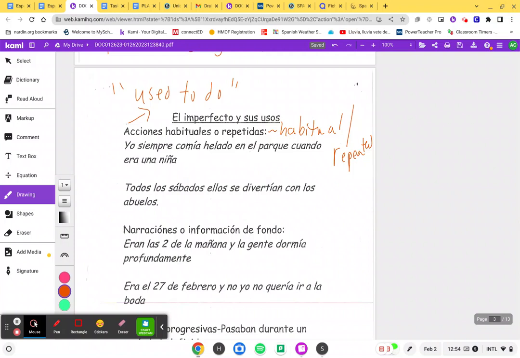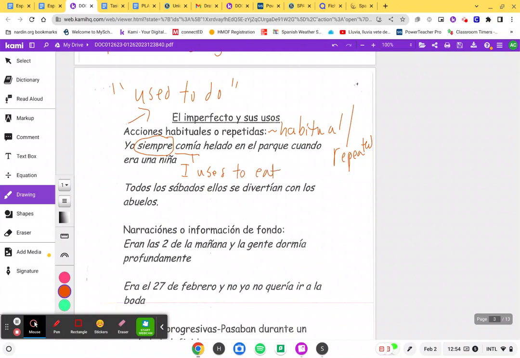Or yo hablaba español mucho. So usually we'll see words like mucho or con frecuencia. We're going to see those words in a few seconds here. But this is used for acciones habituales. So yo siempre. So this word siempre is a trigger word for imperfecto because it's saying that you always did something in the past. It's not saying like one time you ate a hamburger. It's saying I always. So that's where you're using comía and not comí. Like I didn't eat an ice cream. I used to always eat an ice cream. So this is more like I used to eat.